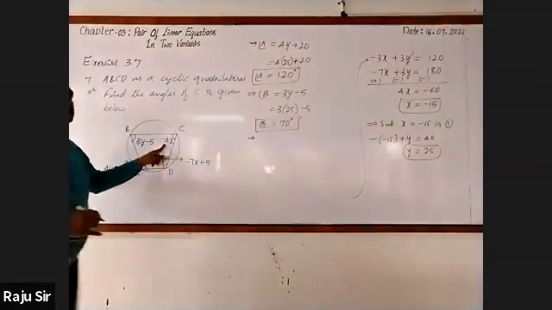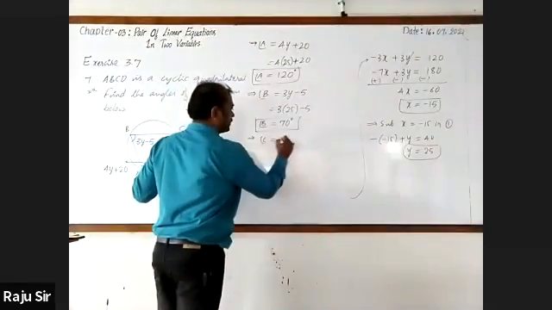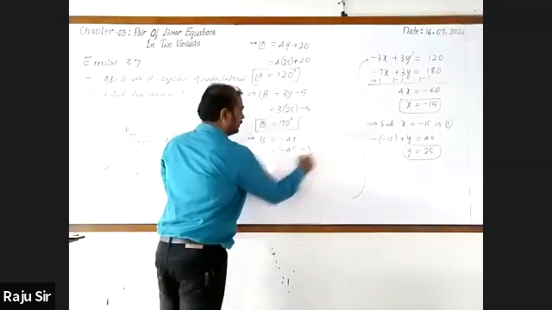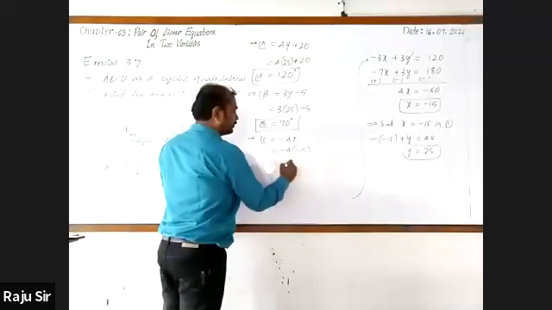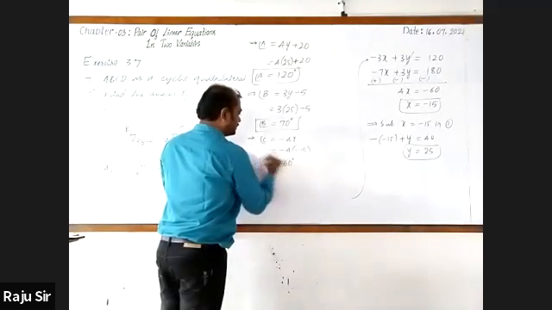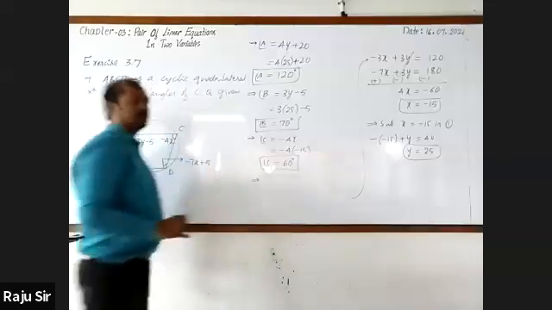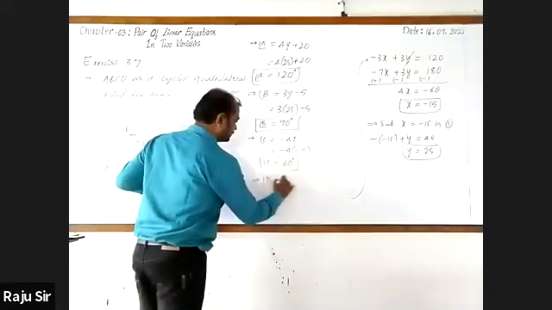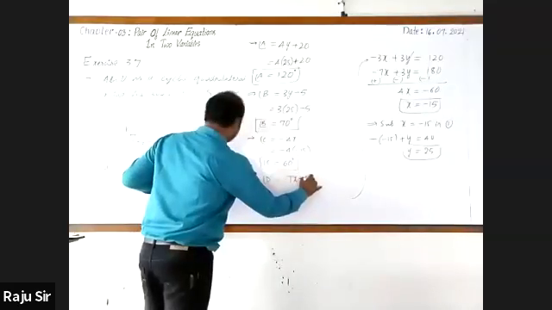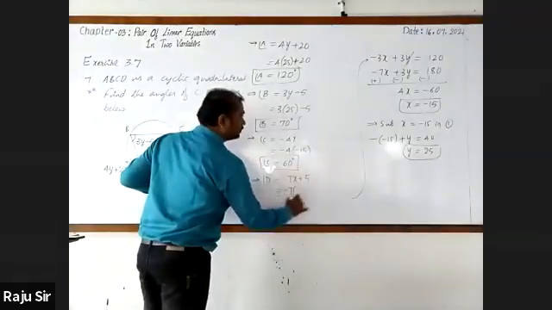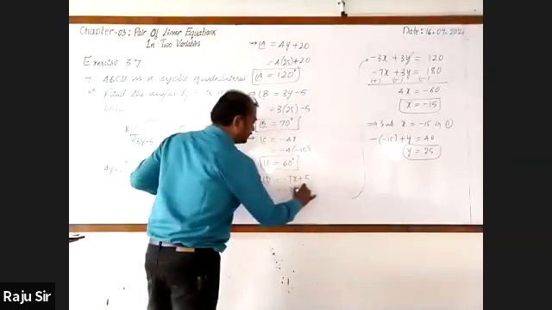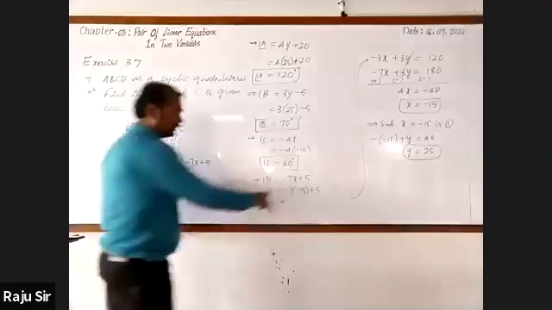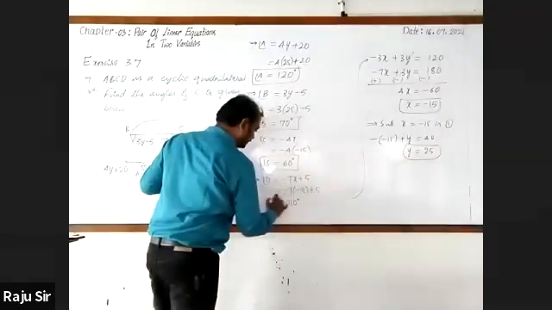Angle C is minus 4x. Minus 4 into x, where x is minus 15. Minus into minus plus, 15 fours are 60 degrees. Angle C is 60 degree. Angle D is minus 7x plus 5. Minus 7 into where x is minus 15, plus 5. 15 sevens are 105. 105 plus 5, 110 degrees.